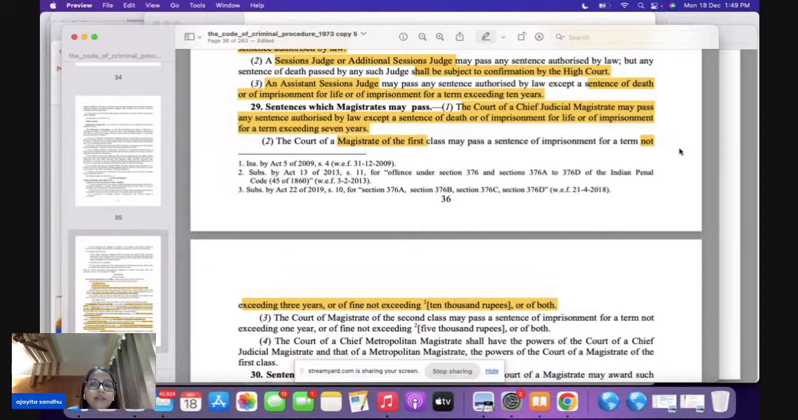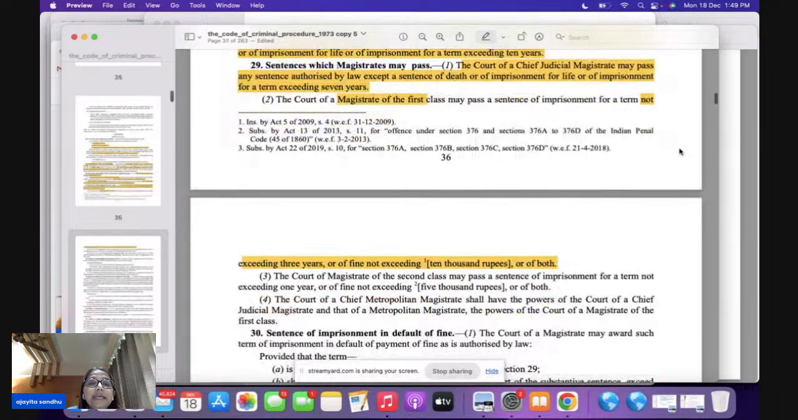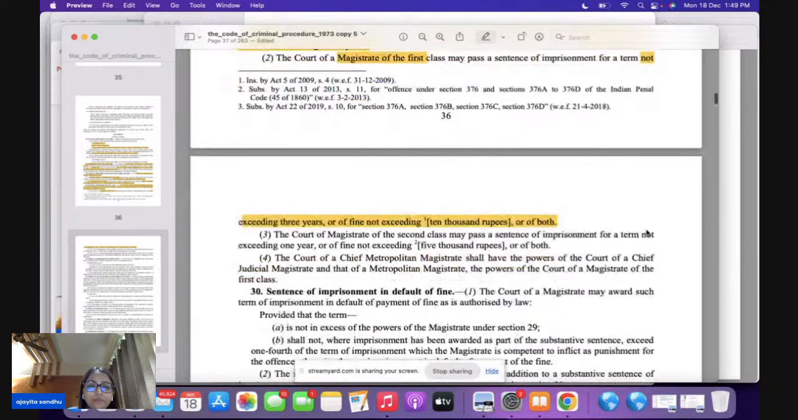Remember, it is not exceeding 3 years. This question has been asked many times. It is not exceeding 3 years, or a fine not exceeding 10,000, or both. Now, when you speak of second class, the court of magistrate of second class can pass an imprisonment not exceeding 1 year, and the fine is not exceeding 5,000, or both. Direct question for your prelims.